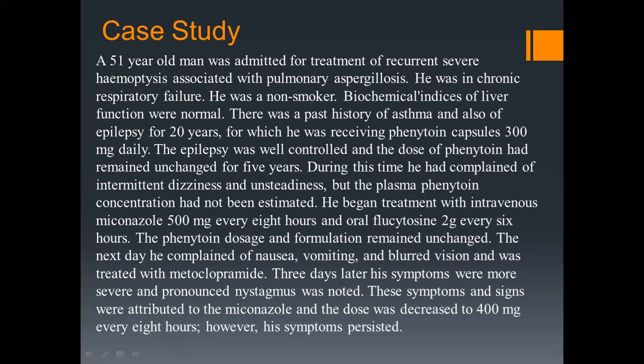He was treated with metoclopramide. 3 days later, his symptoms were more severe and pronounced nystagmus was noted. These symptoms and signs were attributed to the miconazole, and the dose was decreased to 400 mg every 8 hours. However, his symptoms persisted.